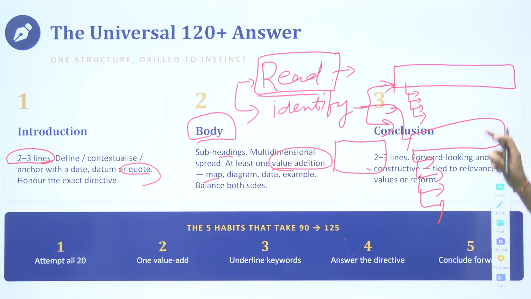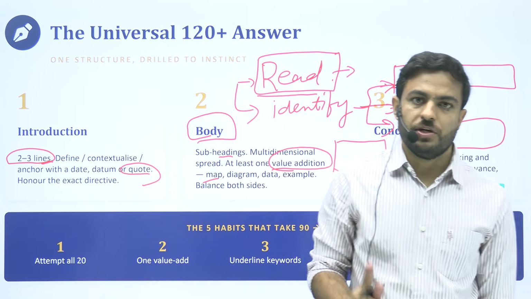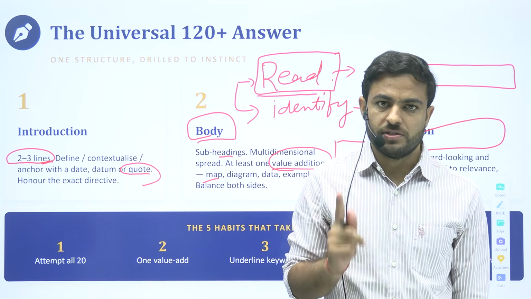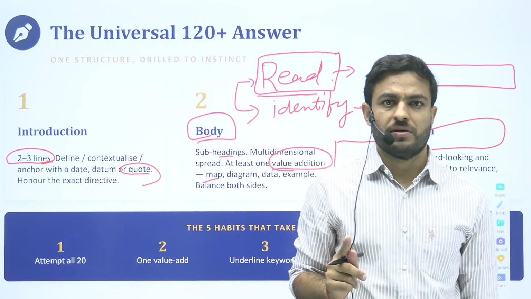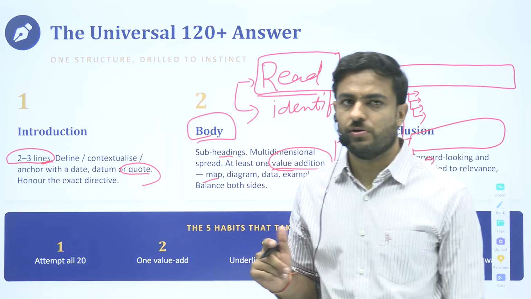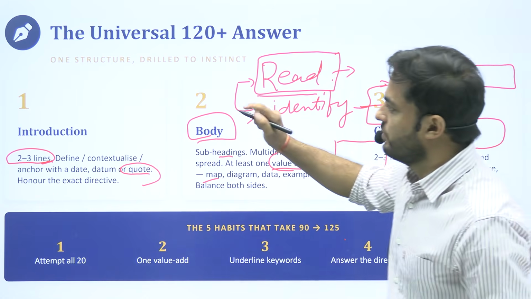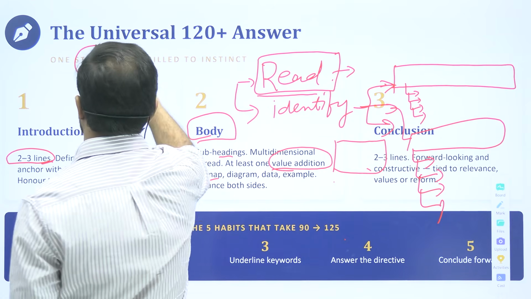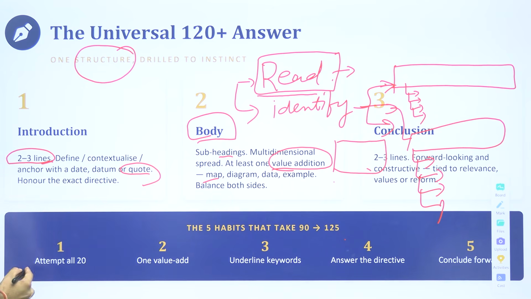And again, I would say for the conclusion part especially, you will have to be positive in your outlook. You will have to be solution centric. It doesn't have to sound pessimistic while you are dealing with the conclusion part. So this is one thing that we have discussed, the structure of your answer that will take you to 120 plus. Next is attempting of the paper.